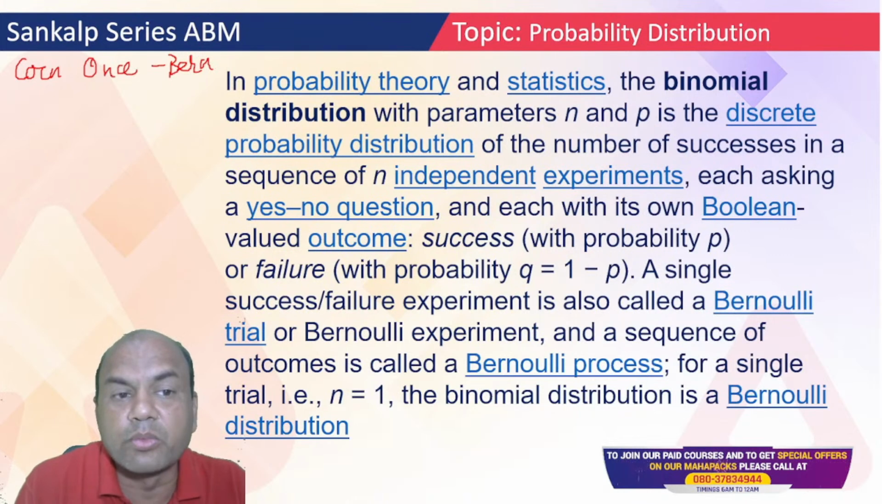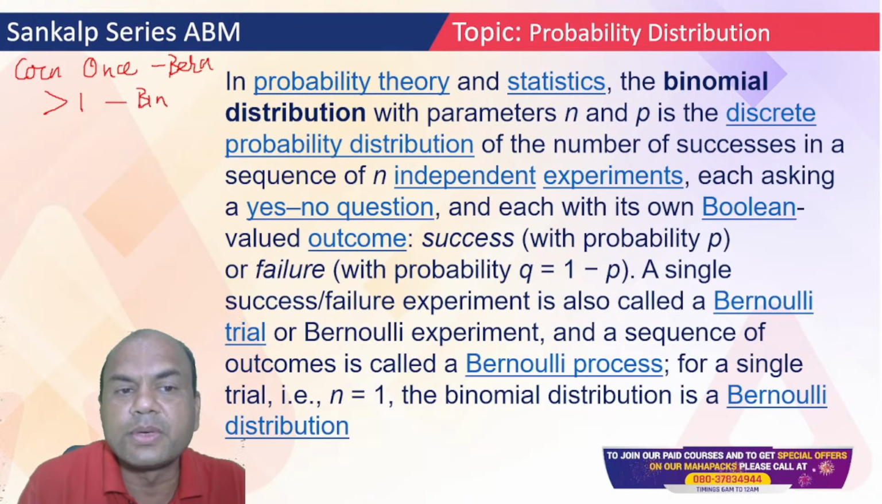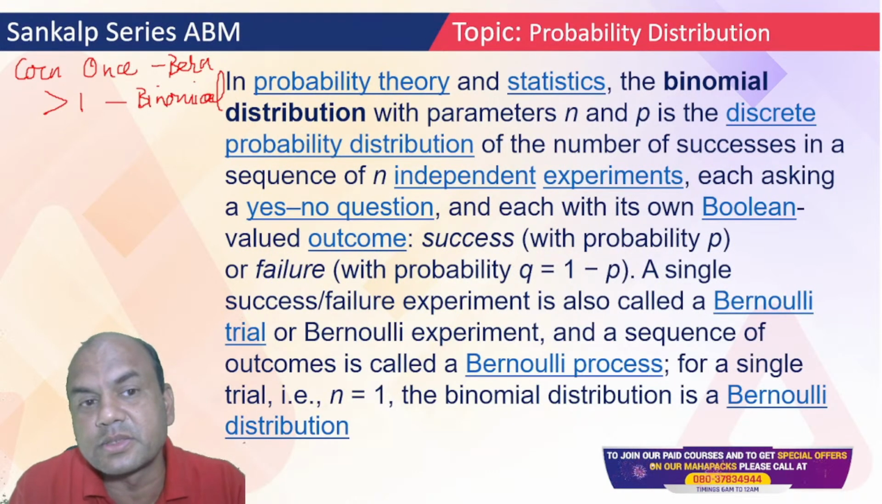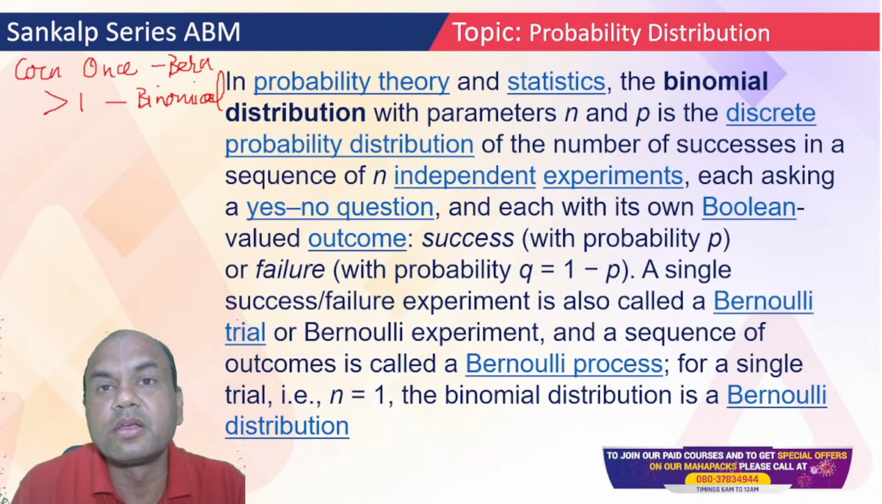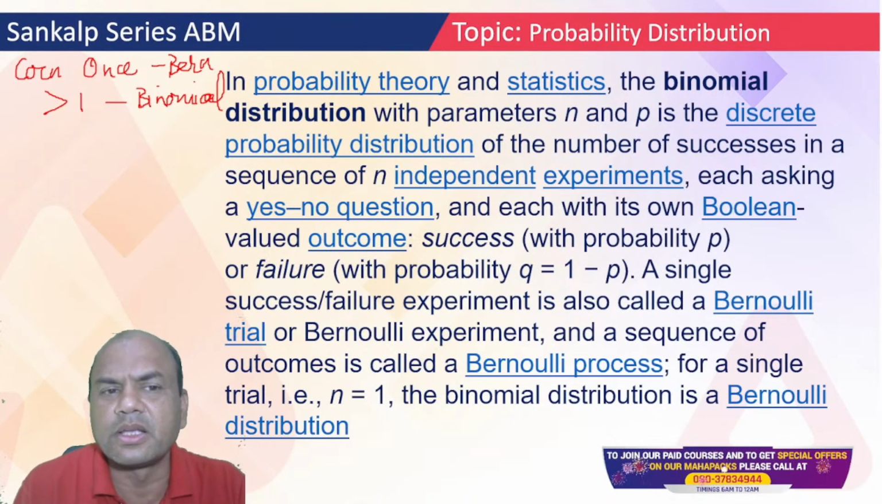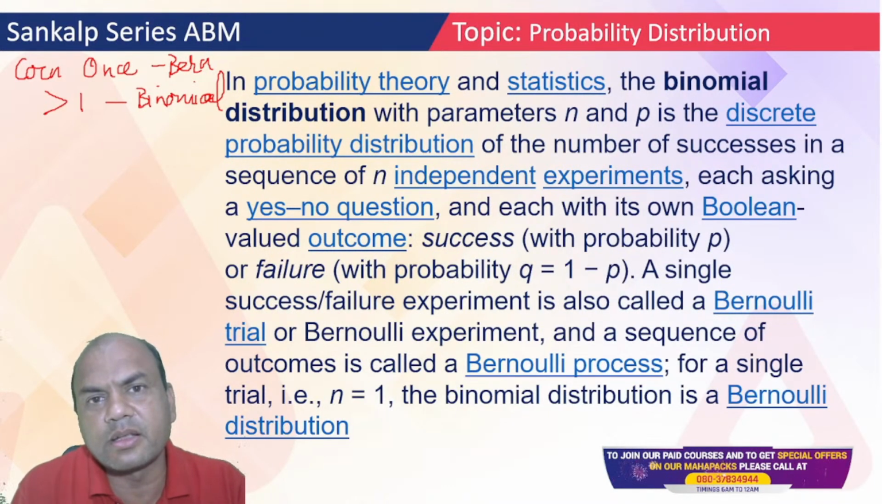When I toss it more than once, greater than one, then it becomes binomial. So basically the logic is, if I go on repeating the Bernoulli distribution for n number of times, I'll get binomial. So that is the basic logic. Remember that much only. Each trial is independent in binomial because each trial is Bernoulli.